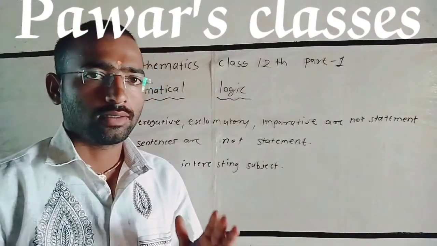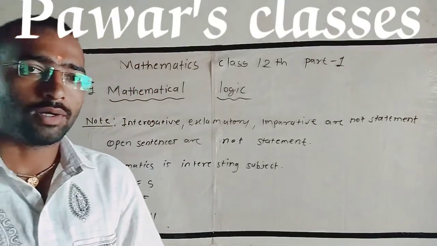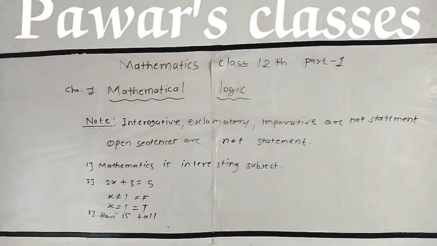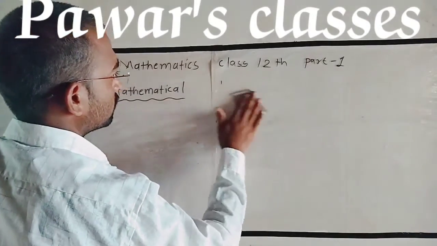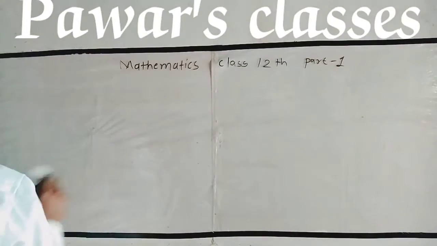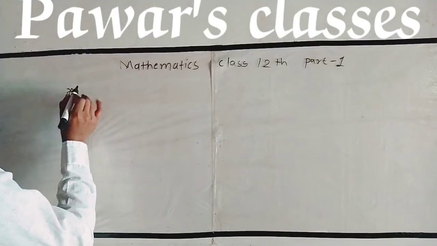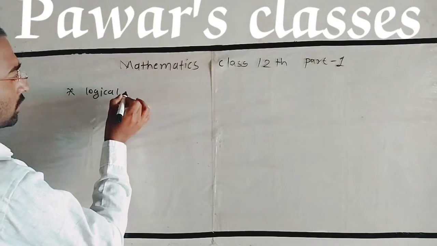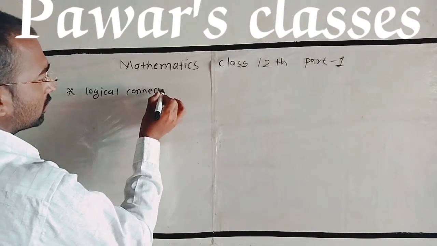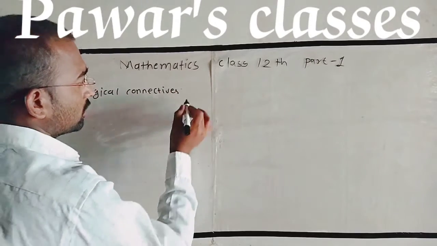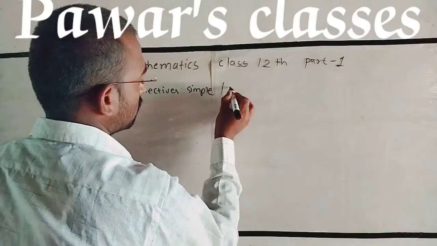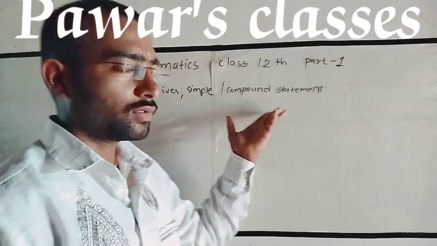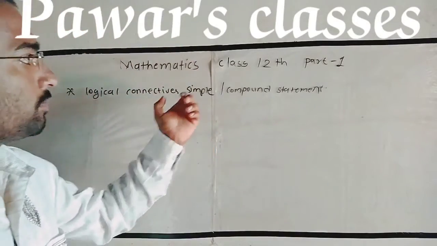See our next point: logical connectives, simple and compound statements. What is their meaning? See the simple statement.